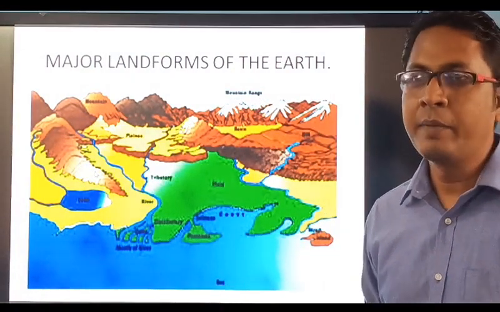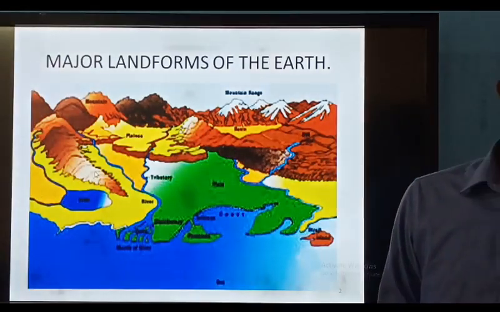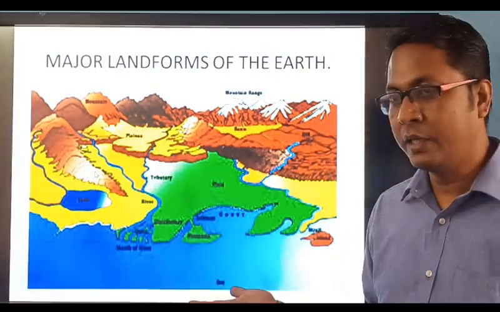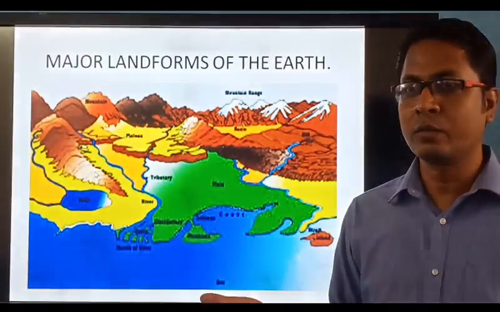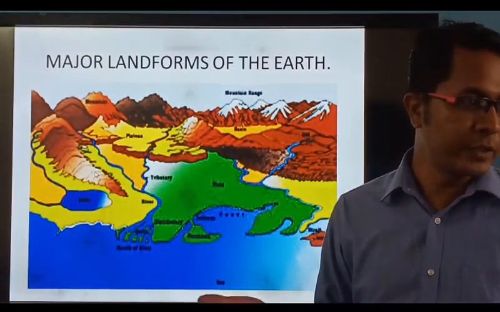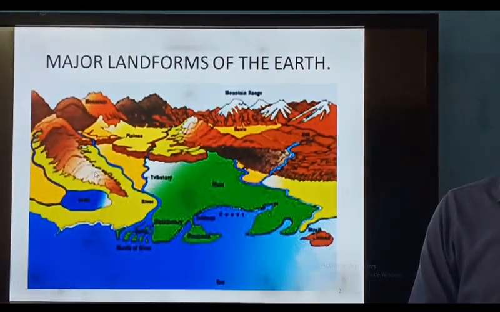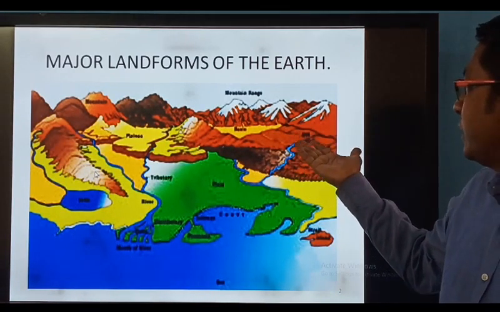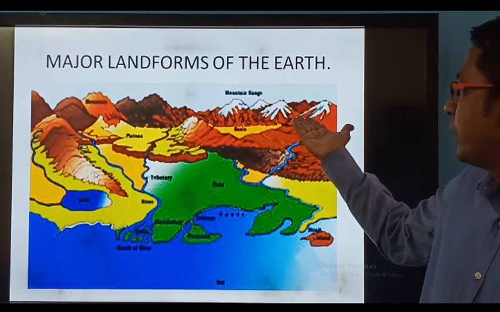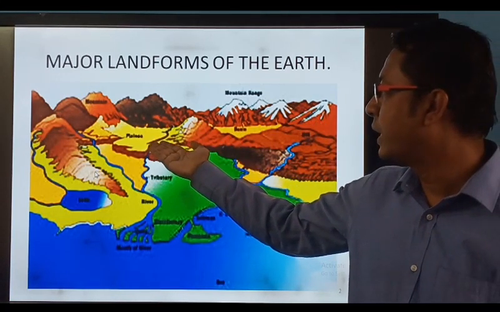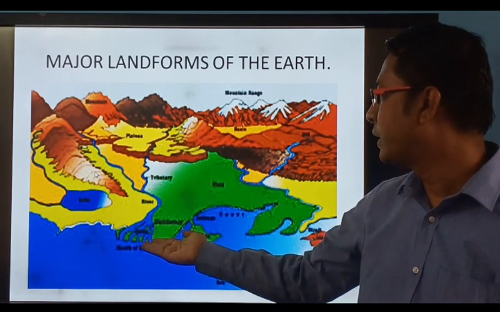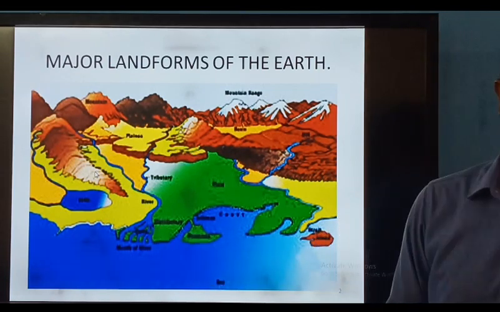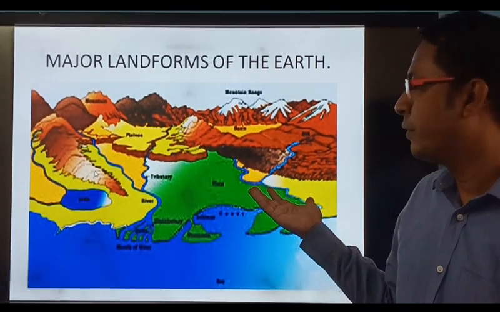Land means ground. So how many types of land can there be on our earth, that is what we have to know. Some lands are high, some are average, some are low-lying. Very easy topic. You can see in this picture, certain lands are very high, mountains, certain lands are average, plateaus, and certain parts are low-lying. Low-lying areas are always submerged in water. So let us understand various landforms.